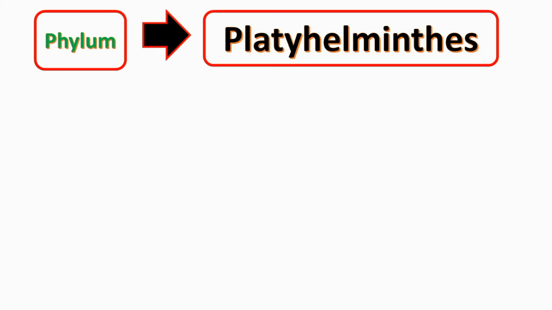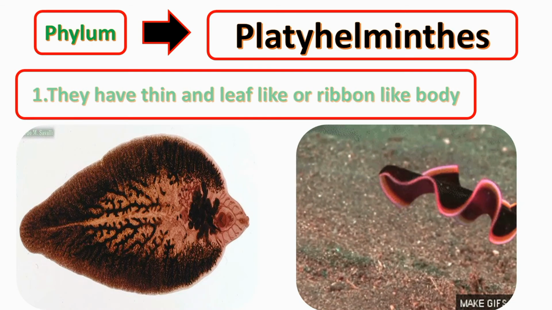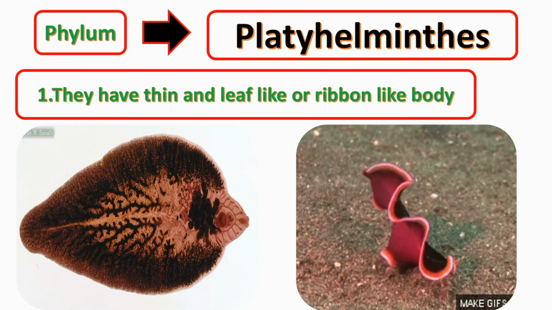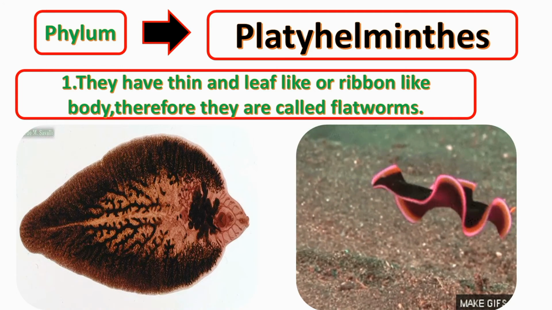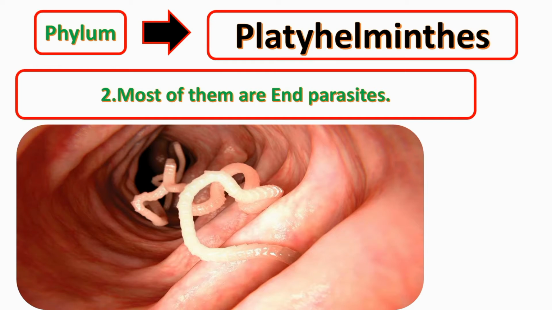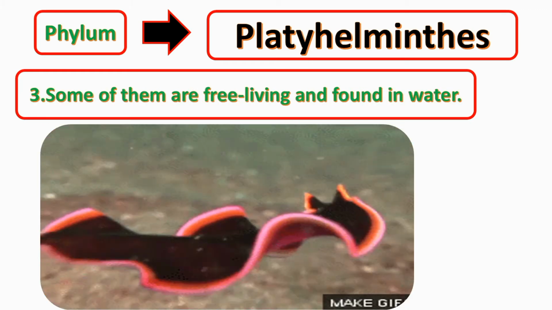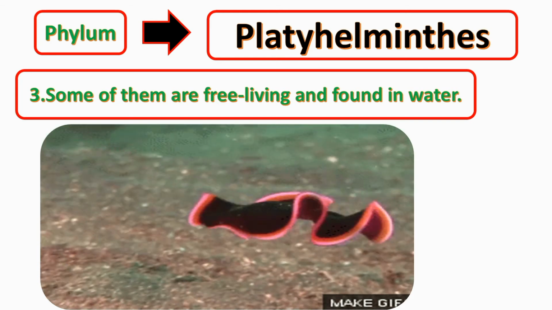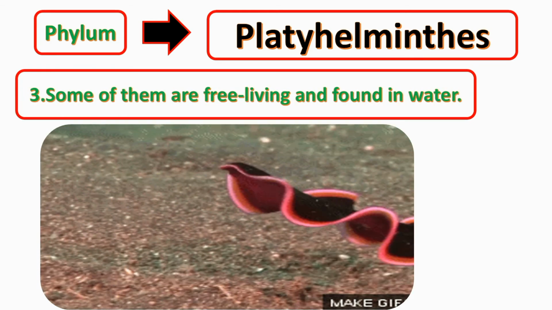Let's study some characteristics of phylum Platyhelminthes. They have a thin, leaf or ribbon-like body, and therefore they are called Platyhelminthes. Most of them are endoparasites, means they live inside the body of other organisms, while some of them are free living and found in water.